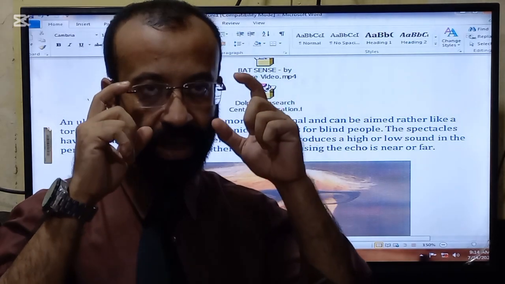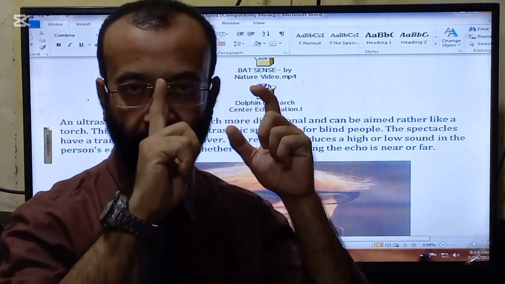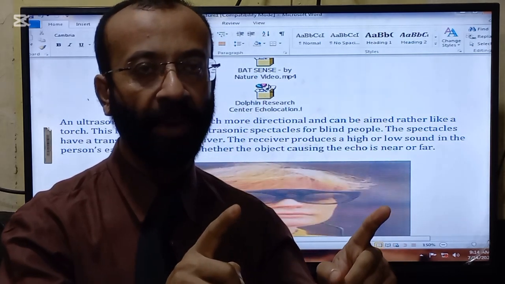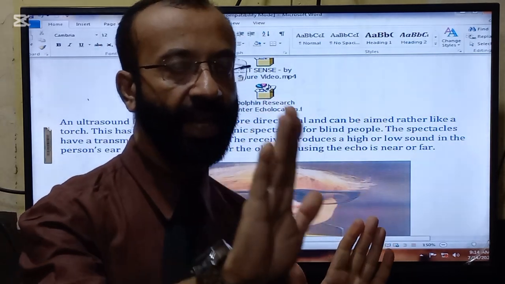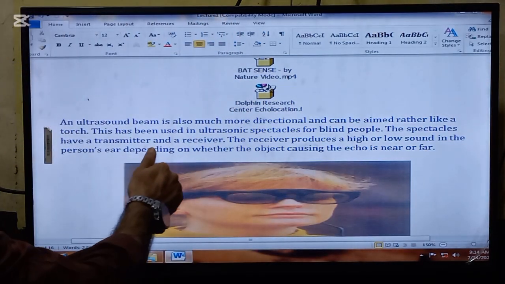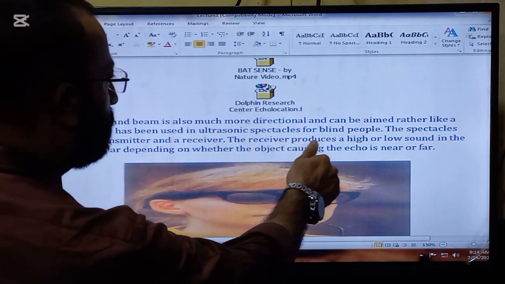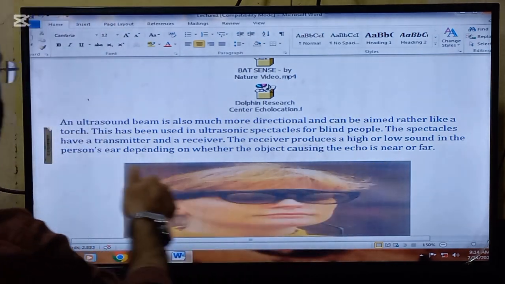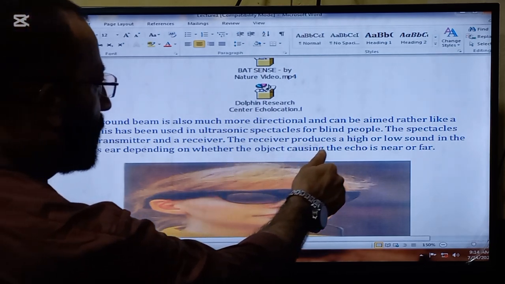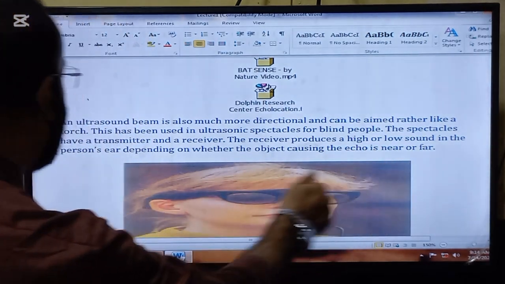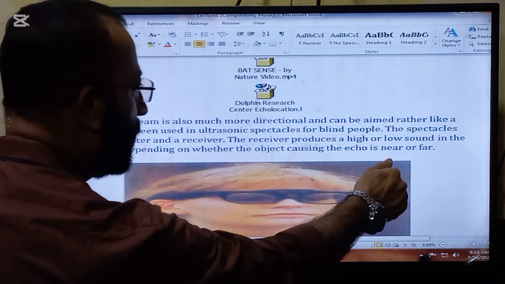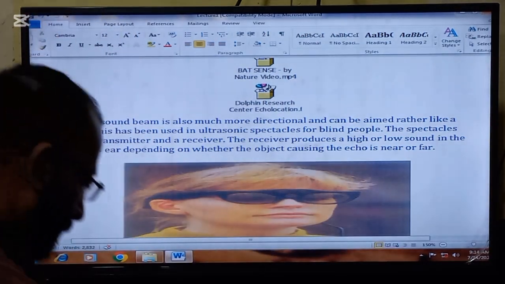So they are using a spectacle in which ultrasound waves will be produced, and if something comes in the way, the blind person will know that there is some kind of obstacle. So look now, this has been used in the ultrasonic spectacles for blind people. The spectacles have a transmitter and a receiver. The receiver produces a high and low sound in the person's ear depending on whether the object causing the echo is near or far.